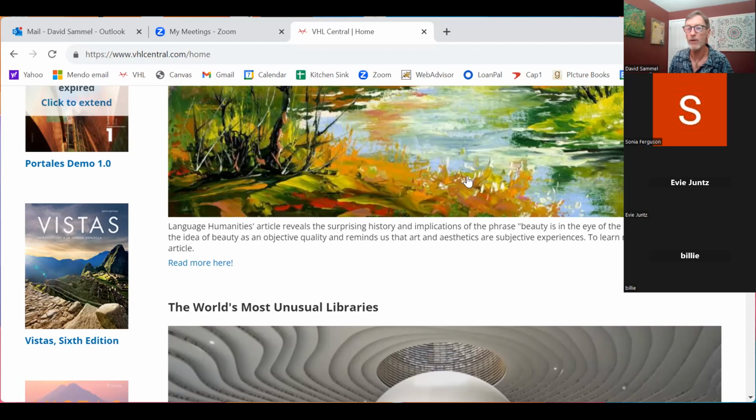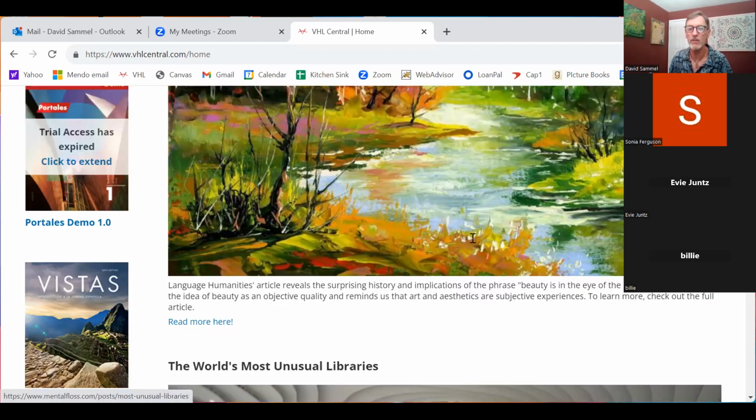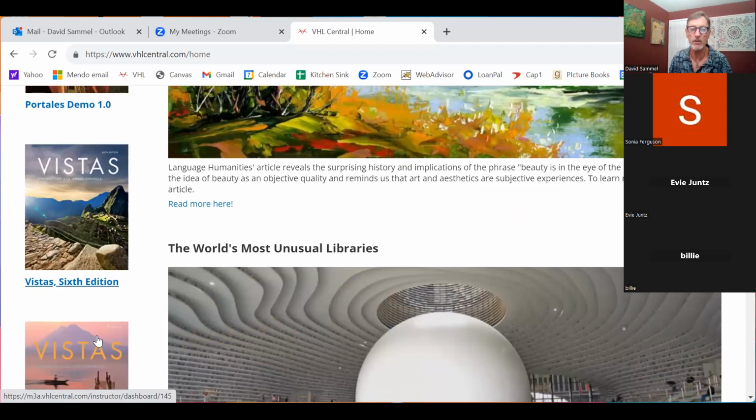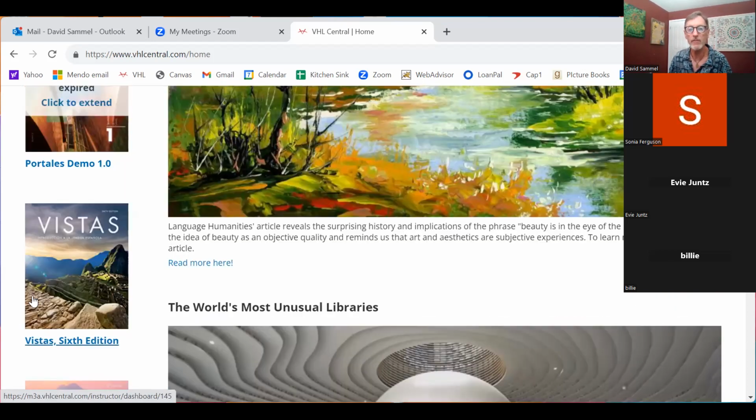What you're going to do, no matter what kind of picture they have here or anything like that, don't worry about it. Just click on our textbook, and it should be the only one that you see. You're not going to see all these other ones. So click on this one. This is Vistas, 6th edition. Click on it.